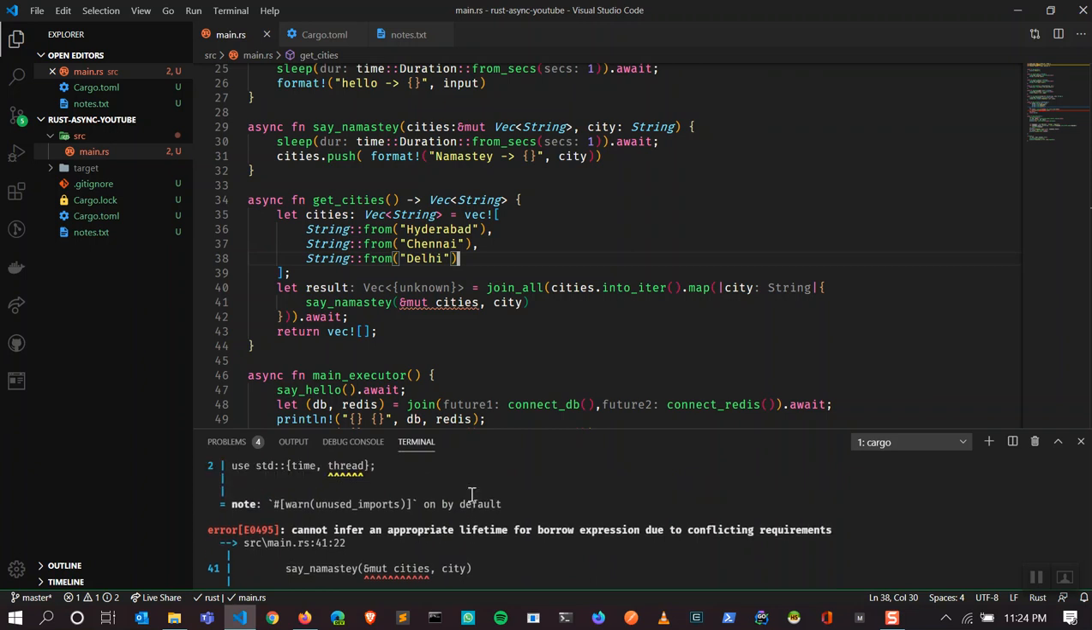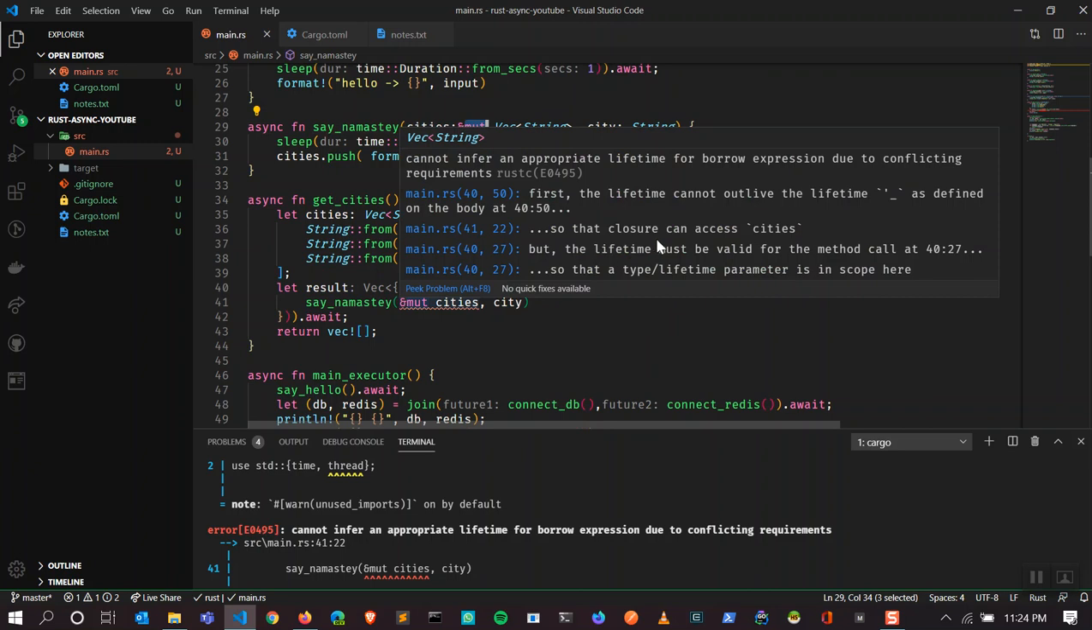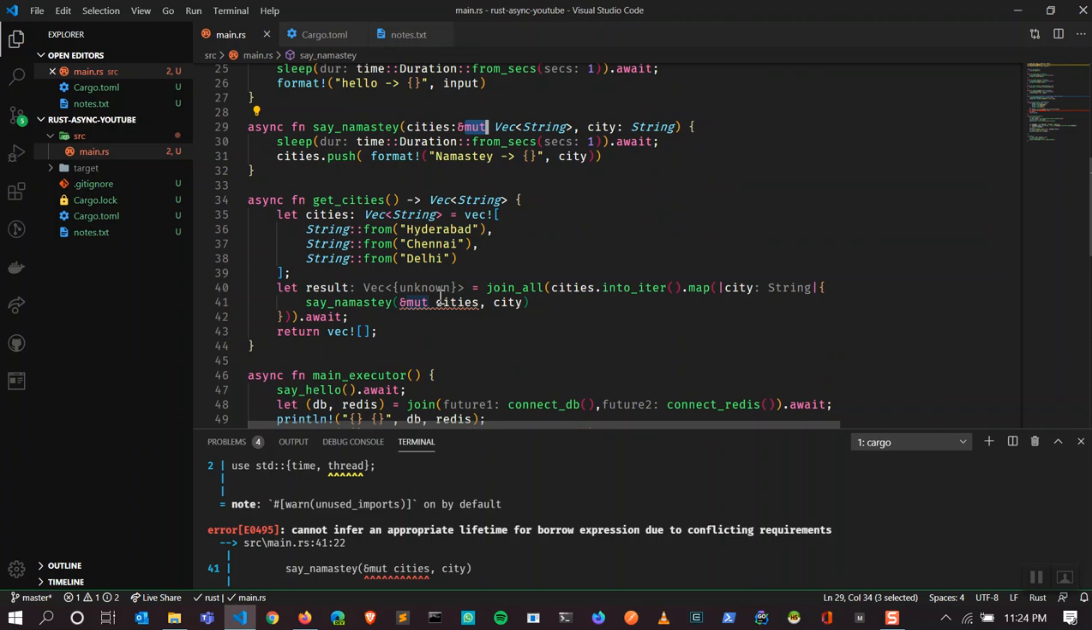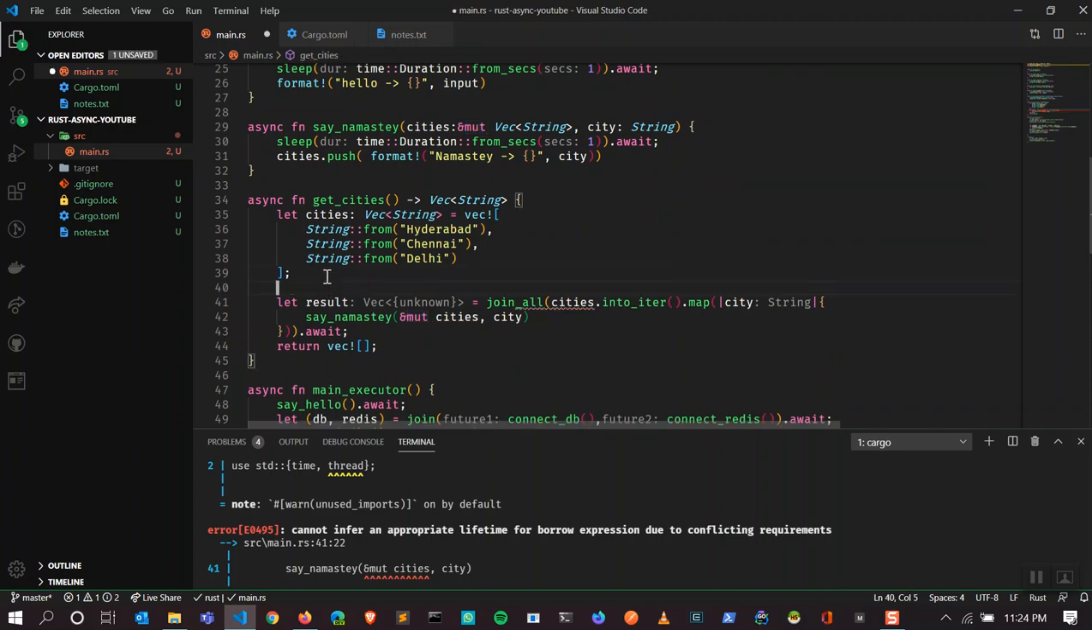Cannot infer an appropriate lifetime for borrow expression. So we have the mutable vector cities. Cannot infer an appropriate lifetime for a borrow expression due to conflicting requirements. The first lifetime cannot outlive cities. So let's just clone it. Let cloned city. We should not mutate the same thing, right?